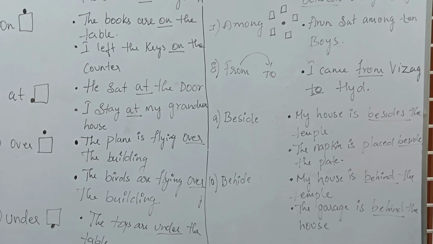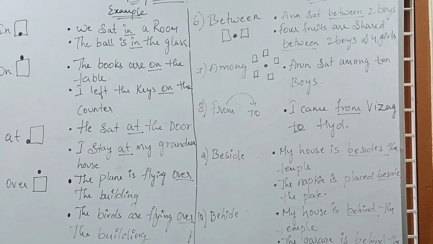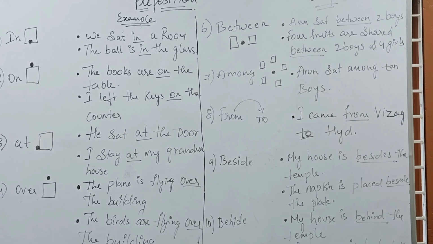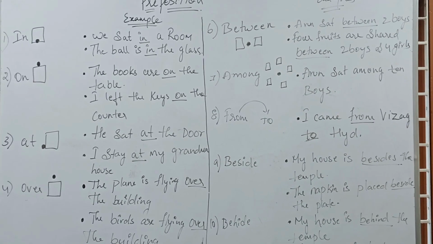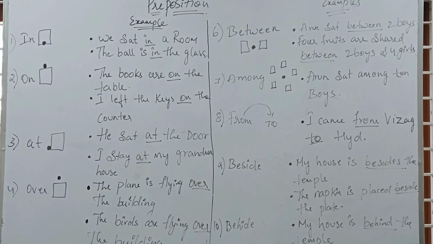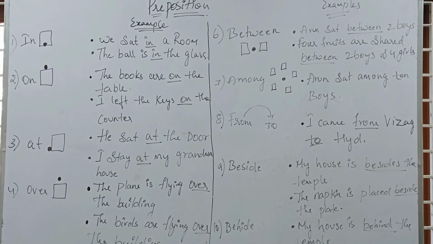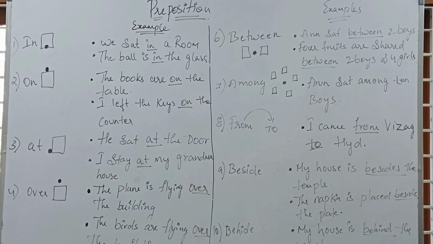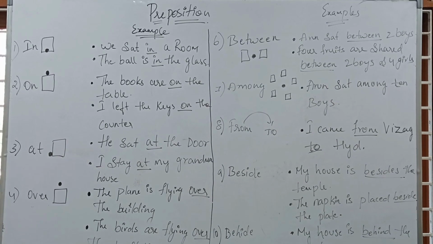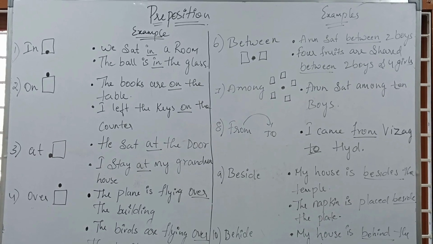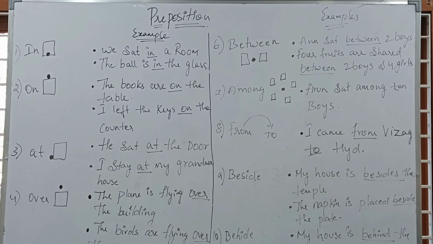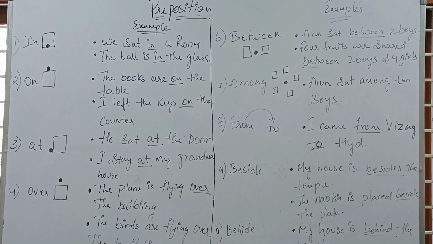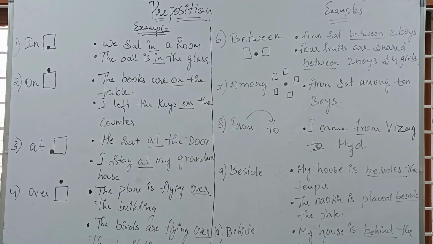The next one is between. Between is when any object is standing in between two things, then we call it between. Example, Arun sat between two boys. Here there are only two objects. If you observe the picture, some objects are there and in between something is placed, then it is called between. The other example can also be explained like four fruits are shared between two boys and four girls.